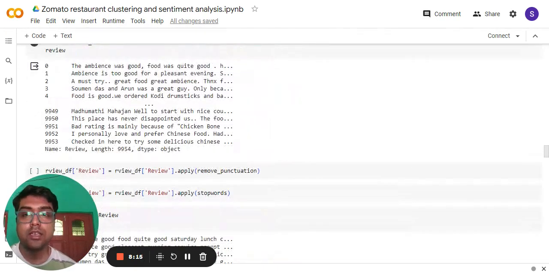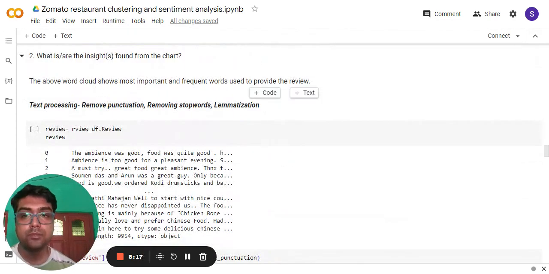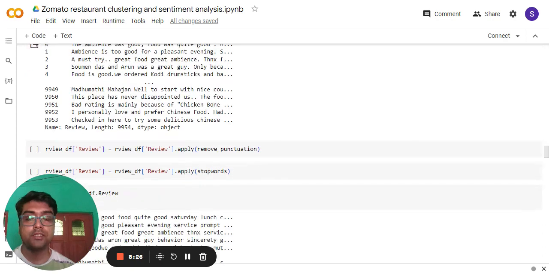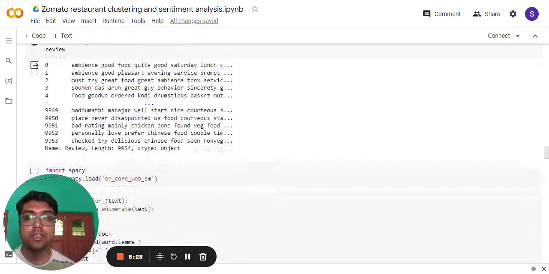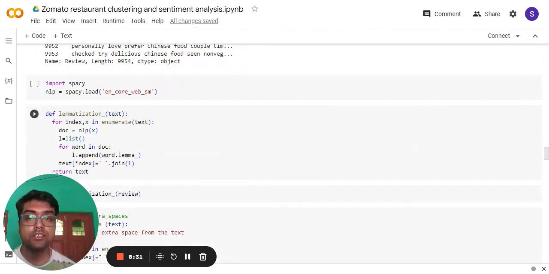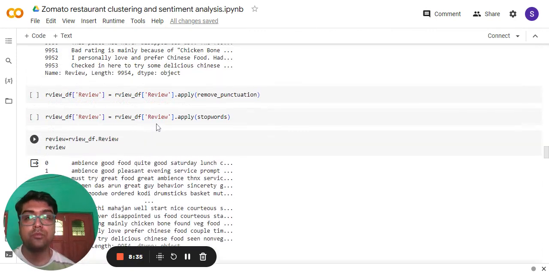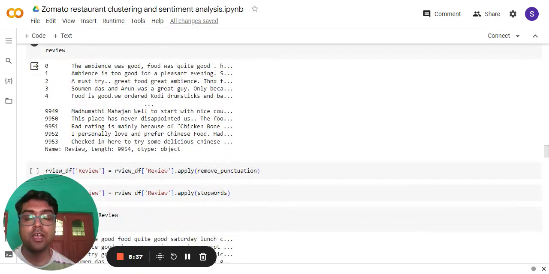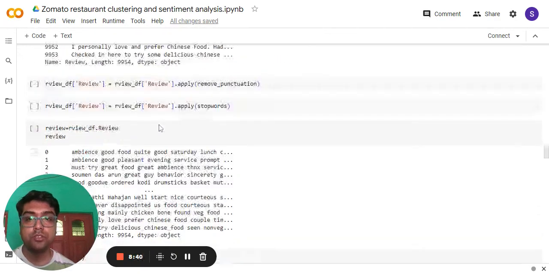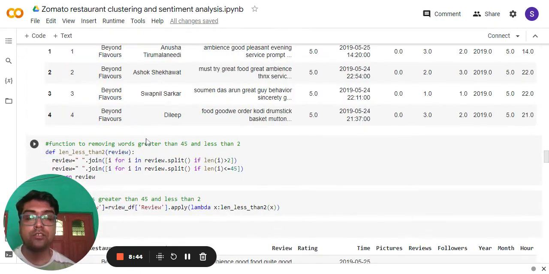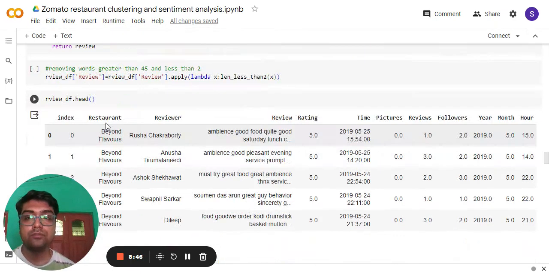Now here I have pre-processed the data for the review column under the review file, because that review information has a lot of stop words, punctuation, spaces, and special characters. So I have performed lemmatization, stop word removal, and also punctuation removal. After doing all that, the review is looking like this.